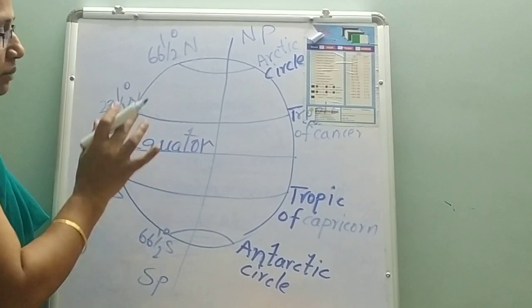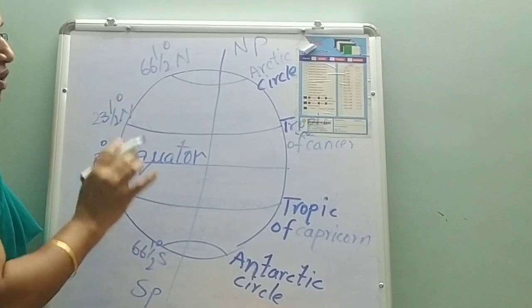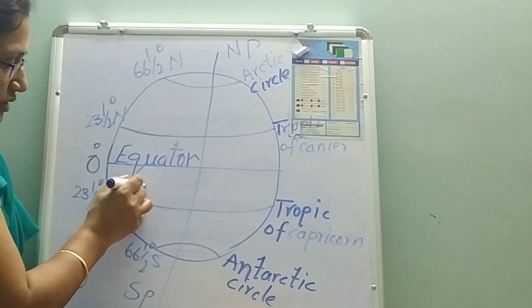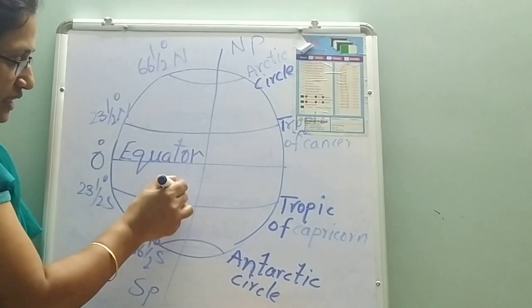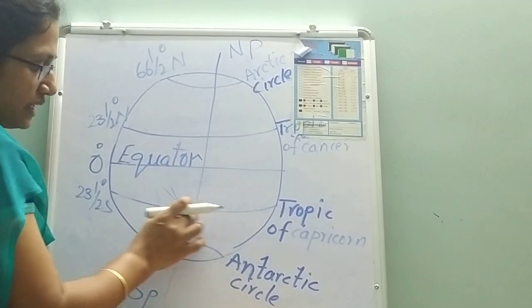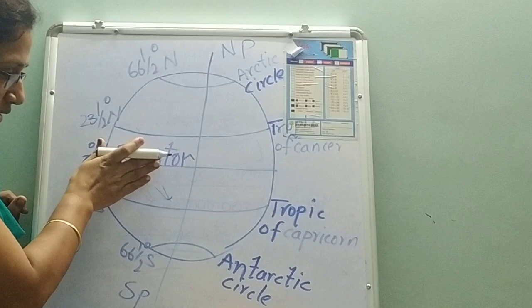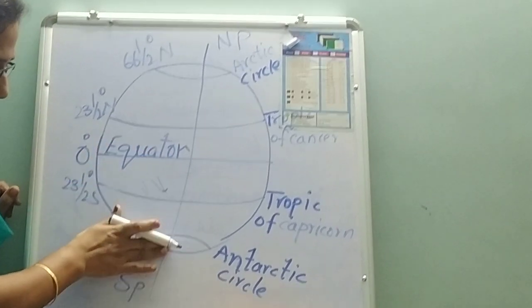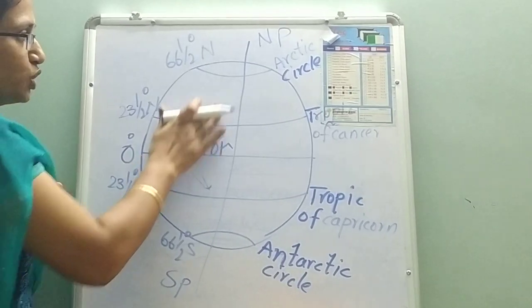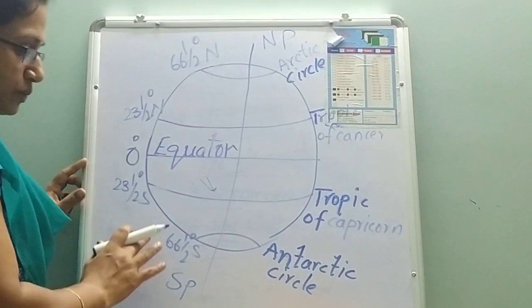Let us see diagrammatically. On 21st December, where do the sun rays fall? The sun rays fall directly on the Tropic of Capricorn. Here it falls. So this is the longest day in the southern hemisphere. The same 21st December is the shortest day in the northern hemisphere.